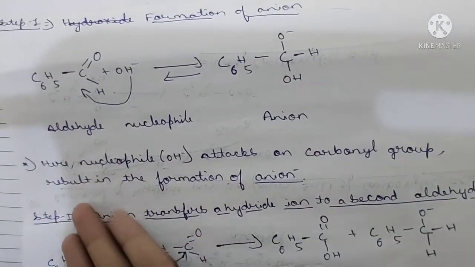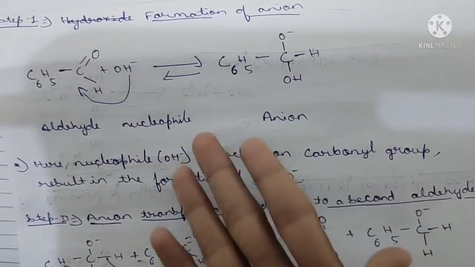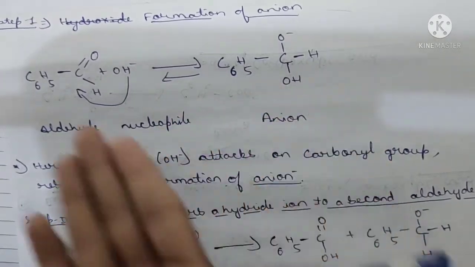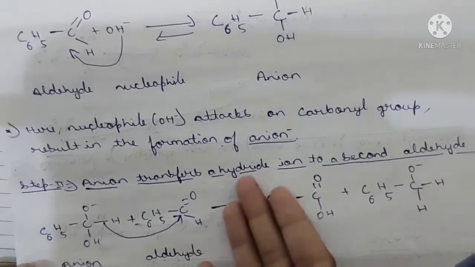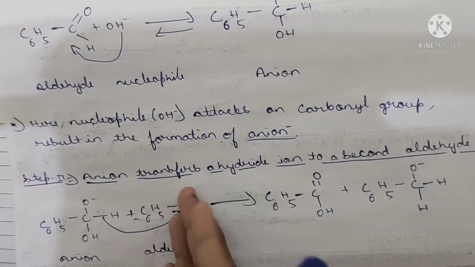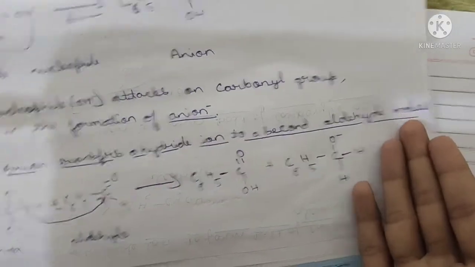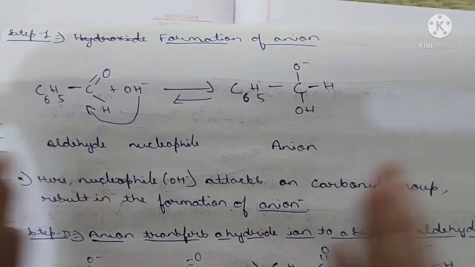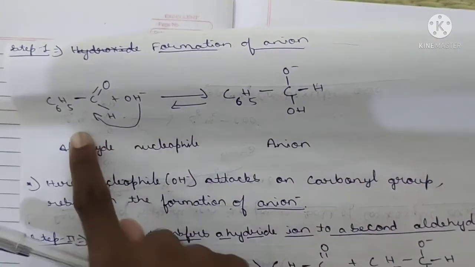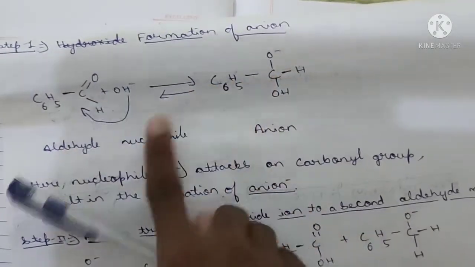You have to write the same when an aldehyde is treated with a nucleophile. Here I am telling the general reaction: a nucleophile attacks the aldehyde to form the anion. Clear, got the point? Now step 2: the anion transfers a hydride ion to a second aldehyde molecule. Means, see here, I have told you about the combination or condensation of two aldehyde molecules. The first aldehyde molecule, in the first step, forms the anion.